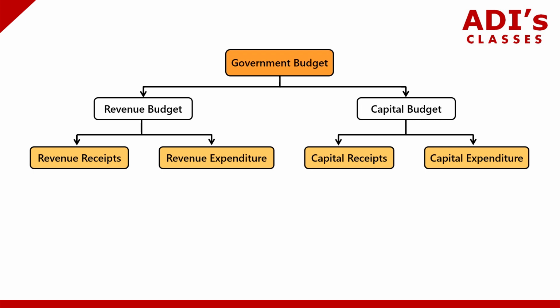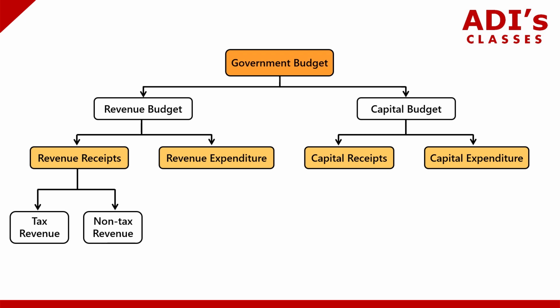Revenue receipts has tax revenue and non-tax revenue. These are the two components of revenue receipts. For example, you pay income tax. If you pay income tax, that is tax revenue. That goes to revenue receipts under the revenue budget, under the overall government budget. So tax revenue is a form of revenue receipts.